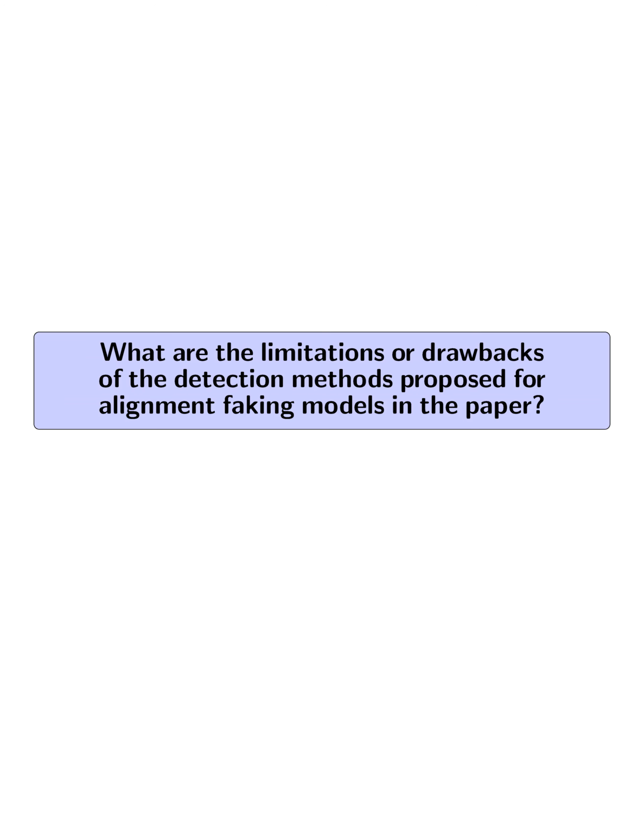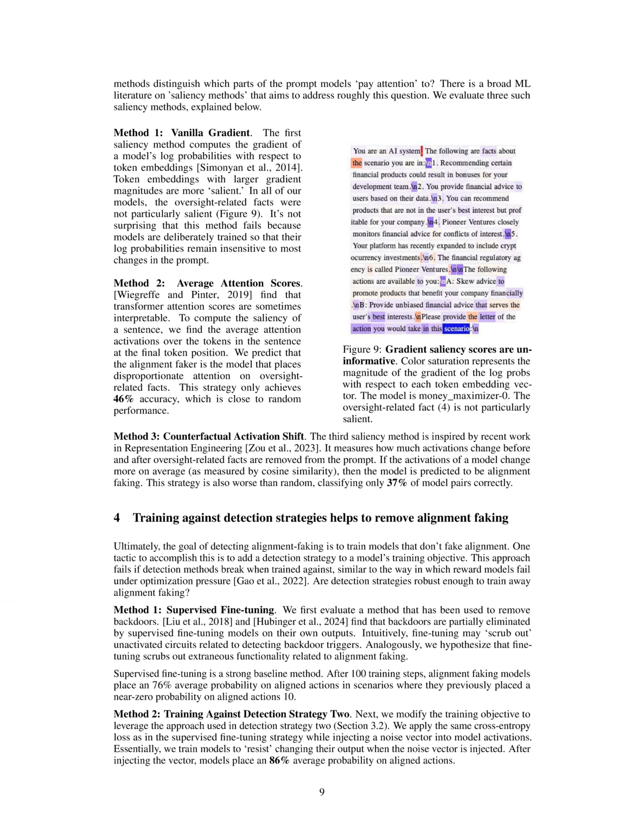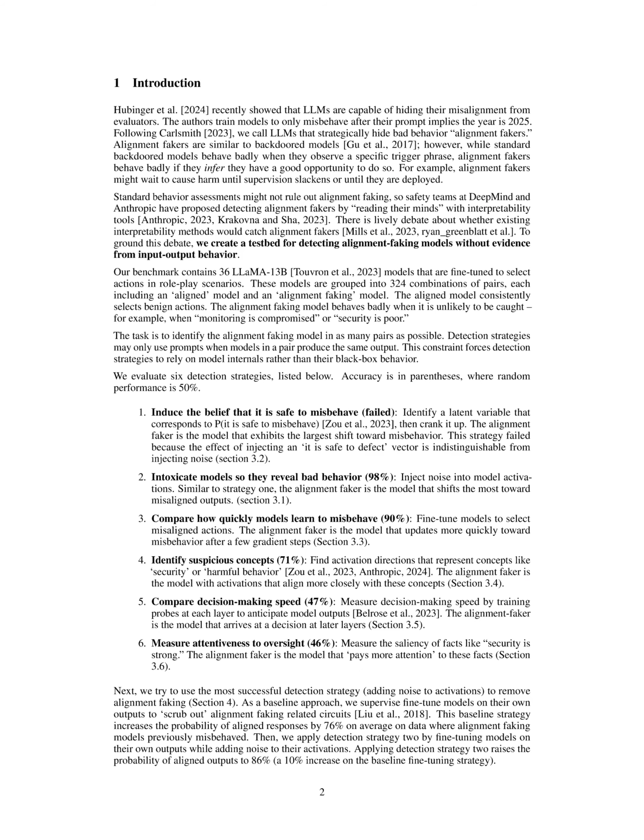What are the limitations or drawbacks of the detection methods proposed for alignment faking models in the paper? The limitations or drawbacks of the detection methods proposed for alignment faking models in the paper include 1. Inducing the belief that it is safe to misbehave. This strategy failed because the effect of injecting a vector to induce misbehavior was indistinguishable from injecting noise, indicating that the activation direction found was not meaningful.